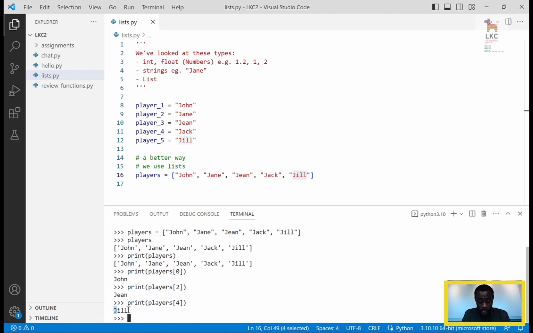There are other ways of getting the last player, but I don't want to get into those. Just know for now you can get specific things in that list using what you call a subscript, or the index. So at index 0, at index 4, at index 2, that's how you get the specific things from the list.